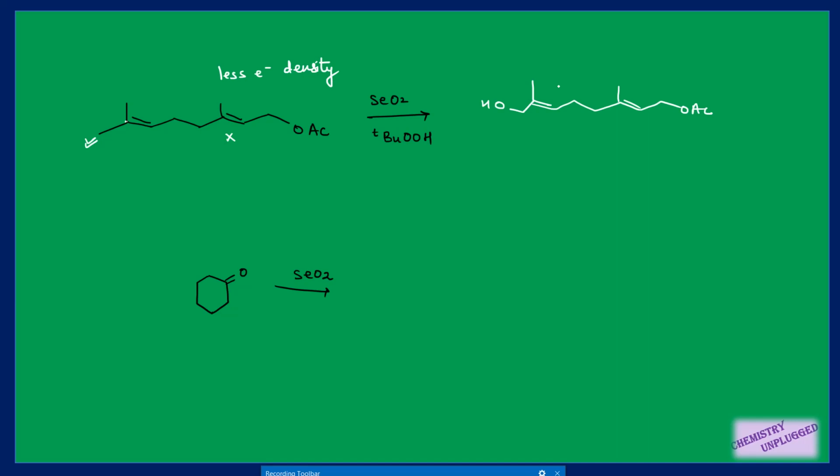So we have seen this type of reaction, in which allylic and benzylic carbon can be converted into OH. In addition to that, selenium dioxide can convert carbonyls into 1,2-dicarbonyl compounds. Means we have here a carbonyl group, it can be converted into a dicarbonyl compound like this, right? So this is also one use of selenium dioxide.